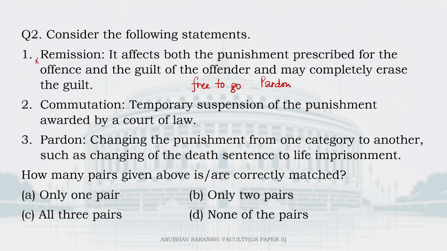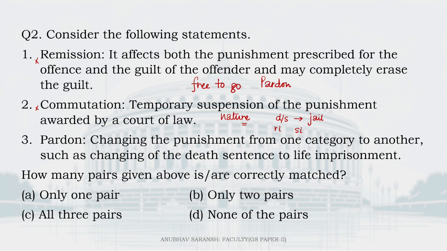Commutation. Temporary suspension of the punishment awarded by a court of law. This is not correct. Why? Because it is reprieve. Commutation simply means you change the nature of the punishment. So primarily you change it from either a death sentence to some kind of jail imprisonment, or you change it from a rigorous imprisonment to a simple imprisonment. So this is also incorrect.